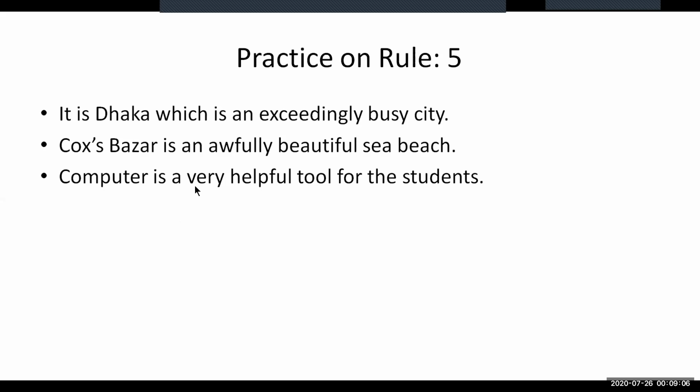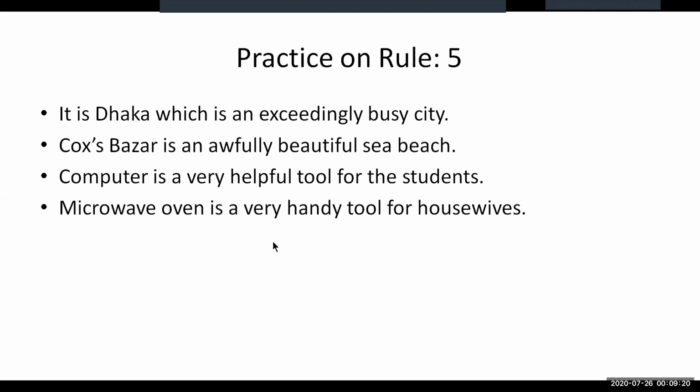The third one here is in simple form. You need to make it a simple and you need to make it a complex and compound sentence by using the same structure as exercise number 2 here. The fourth one is also a simple sentence, and you can make it a complex and compound sentence by using the rule stated at the previous slide.